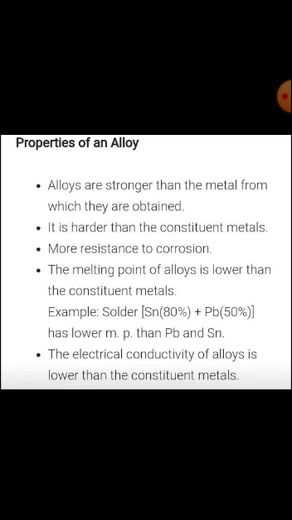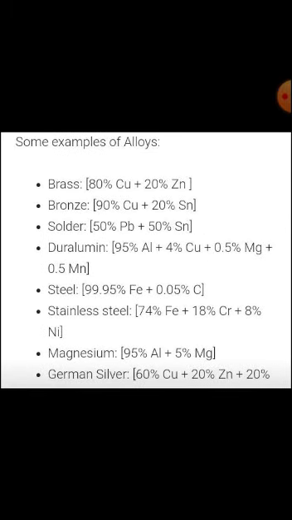The properties of an alloy. Alloys are stronger than the metals from which they are obtained. They are harder than the constituent metals, the melting point of an alloy is lower than that of the constituent metals, and the electrical conductivity of an alloy is lower than that of the constituent metals. Some examples of alloys are brass, bronze, solder, duralumin, steel, stainless steel, magnalium and German silver.